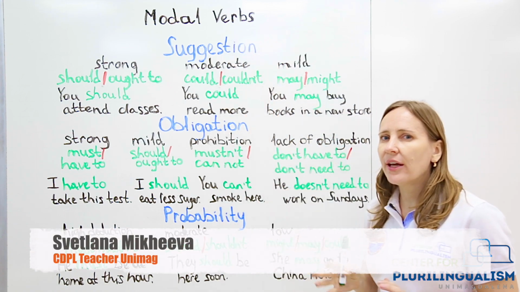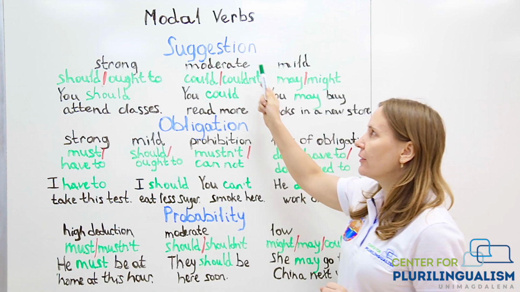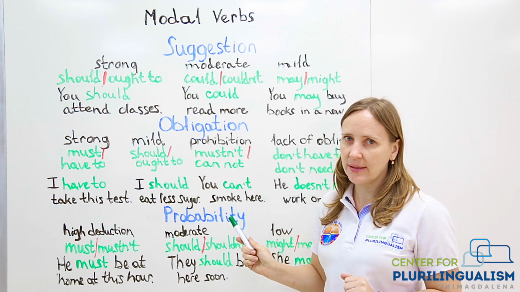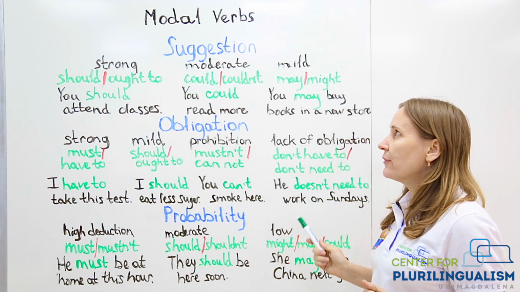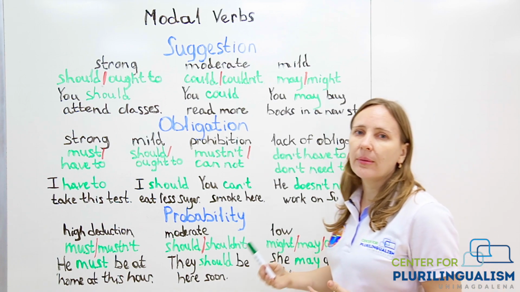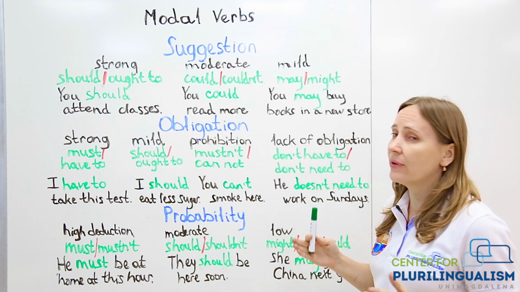In English there are a lot of modal verbs, but today we are going to focus on modal verbs of suggestion, obligation and probability. So, what are modal verbs of suggestion? When do we use them? We use them to recommend something, to suggest something, and they can be divided into three groups.